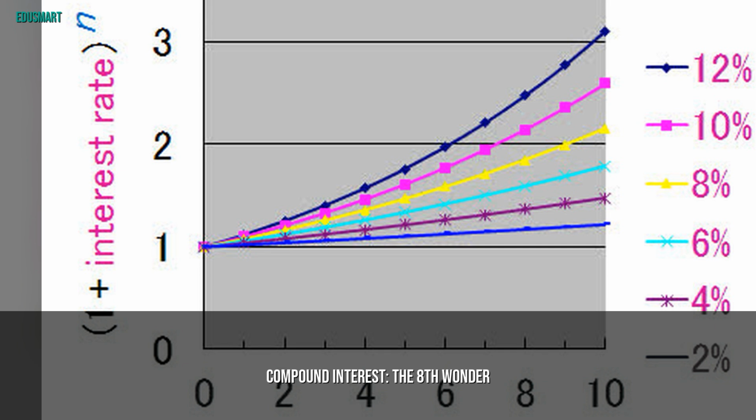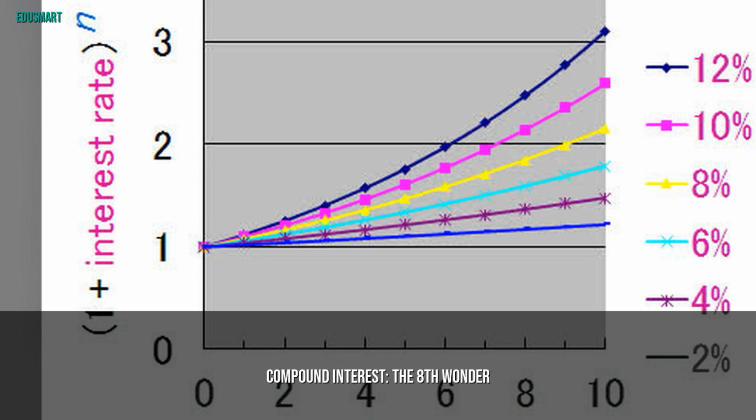Compound interest is when you earn interest not just on your initial investment, but also on the interest that has already accumulated. For example, if you invest £1,000 at a 10% annual return, after 1 year you have £1,100. But in year 2, you earn 10% on 1,100, not just your original 1,000. That gives you £1,210. Over 20 years, that same £1,000 grows to over £6,700, without adding a single penny more.